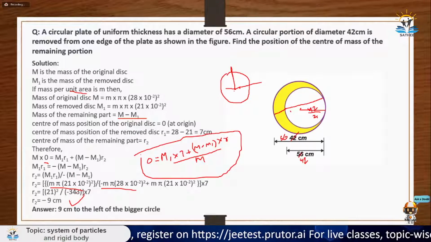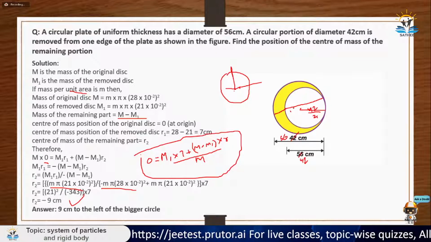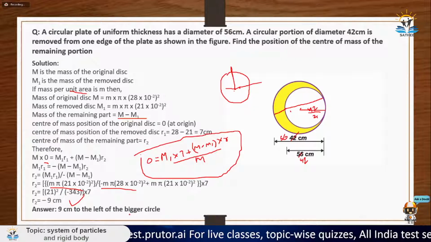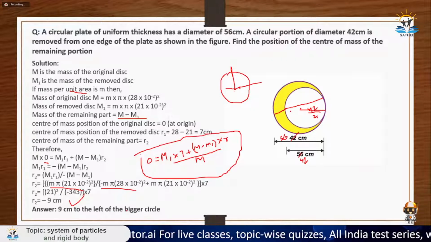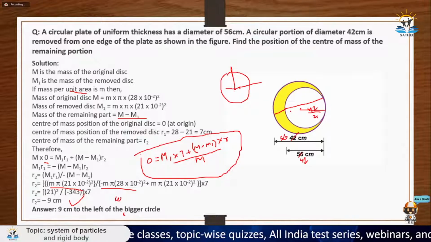From there, you will get the value of r as minus 9 centimeter, and this minus 9 centimeters is from the center. So minus 9 will be somewhere here only. So 9 centimeter to the left of the center of the bigger circle. Here it will be the center of the bigger circle, and the result is to the left of the center of the bigger circle.